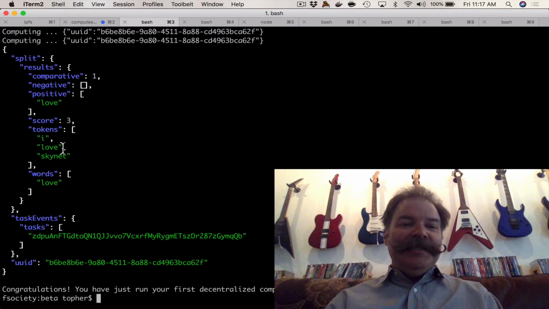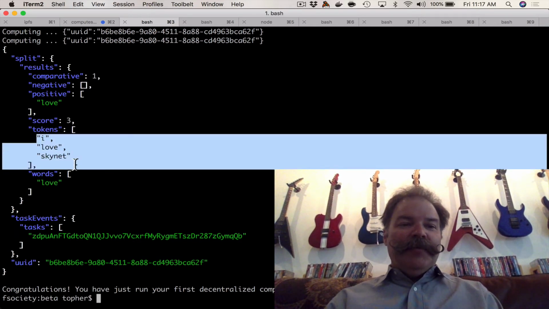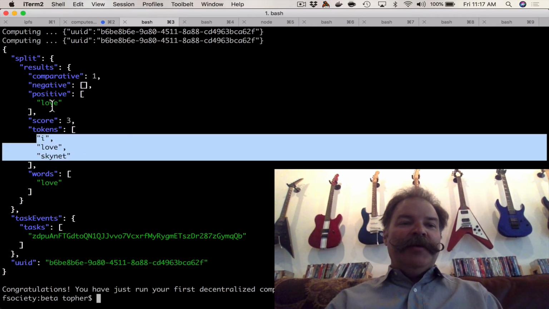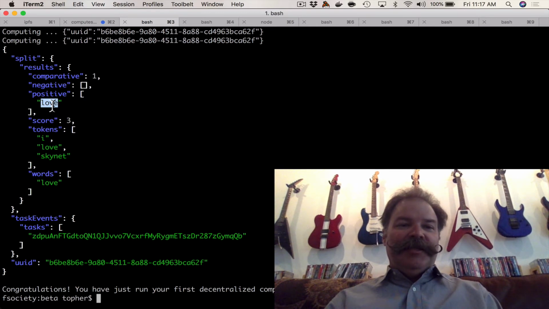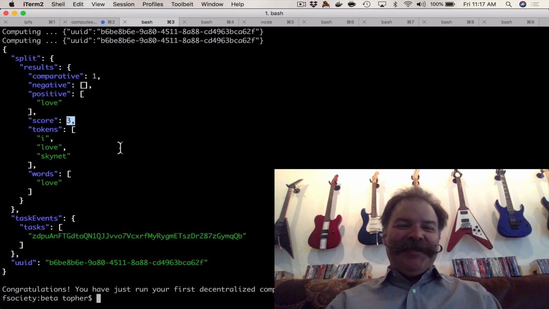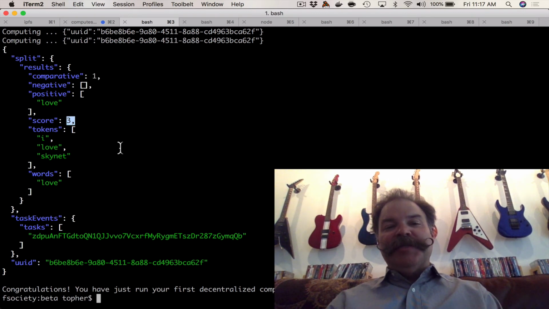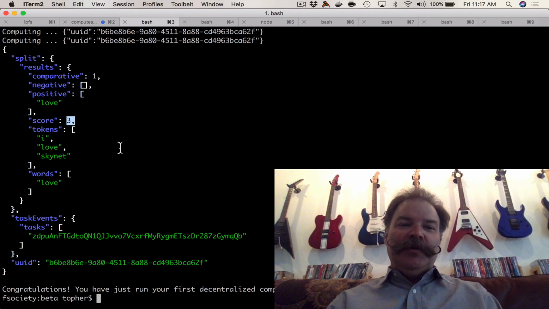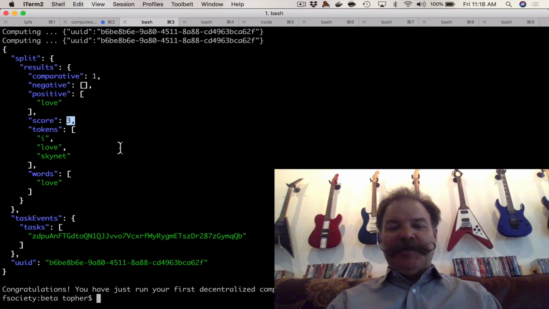And as you can see, "I love Skynet" was the tokens that came in. Word love tripped the word score, and it scored it a number 3 positive. So there's positive sentiment to the phrase "I love Skynet." So I'm going to write up how this all works, but just wanted to do a quick demo to show you the code and show you how it runs on the Compute's mesh computing platform.